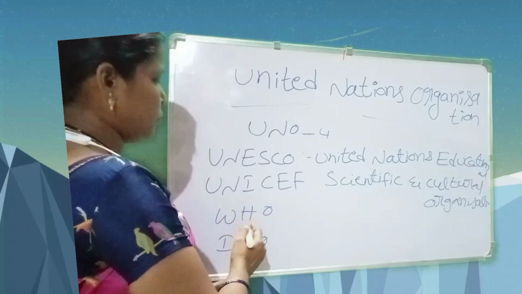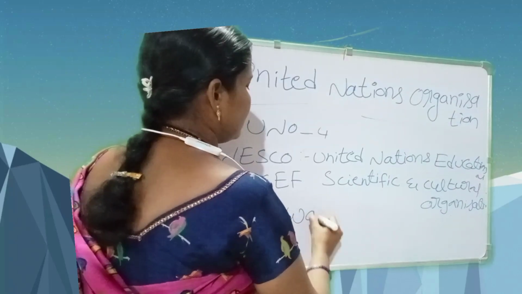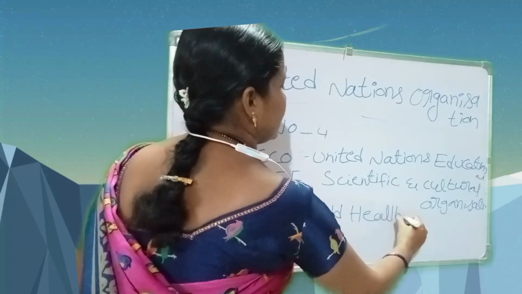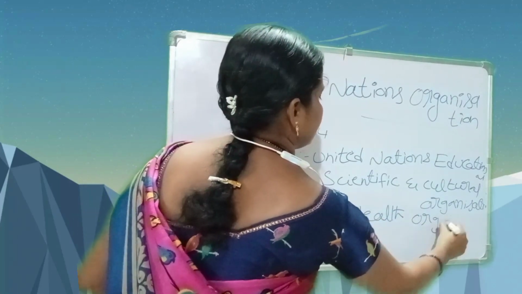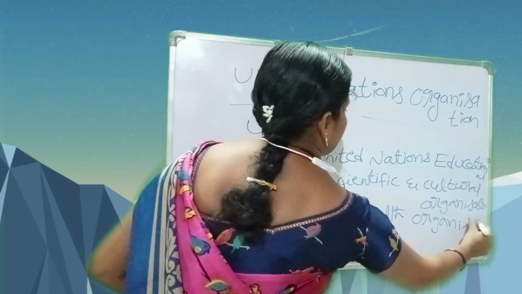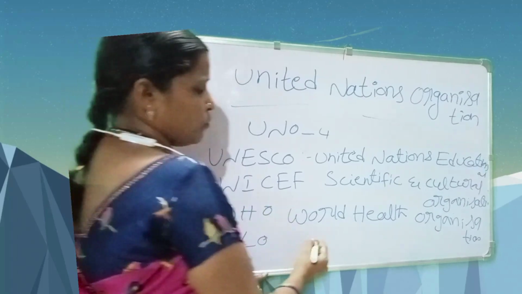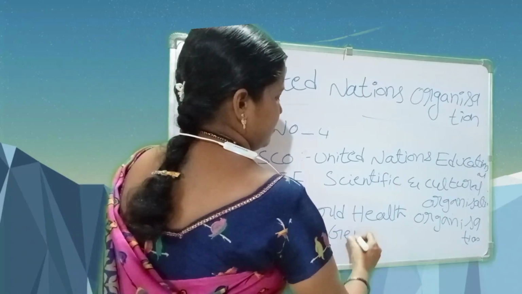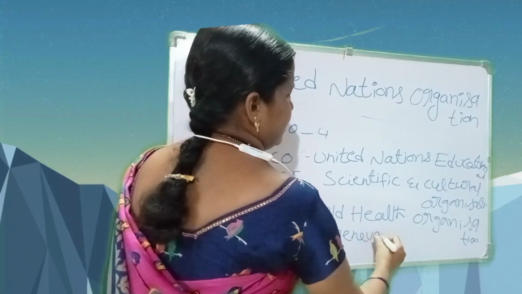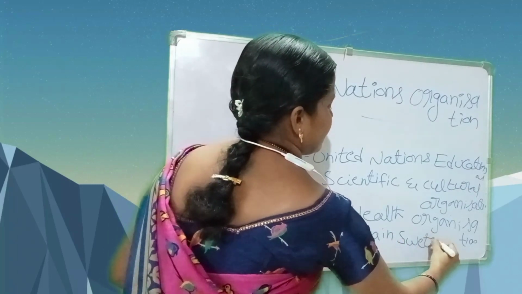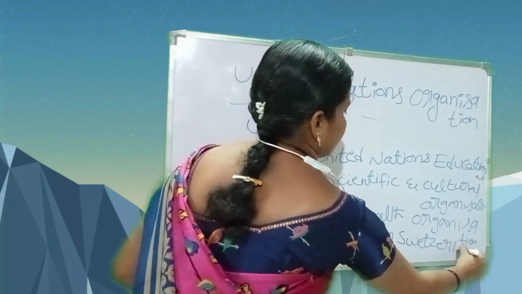WHO means World Health Organization. This WHO is located in Geneva in Switzerland. Next one is ILO.